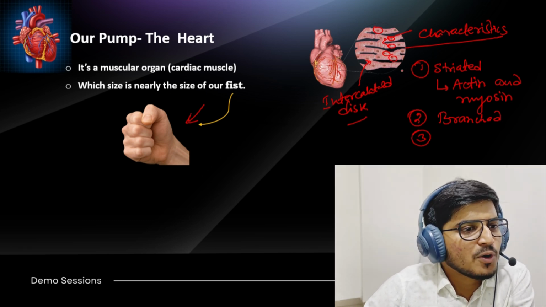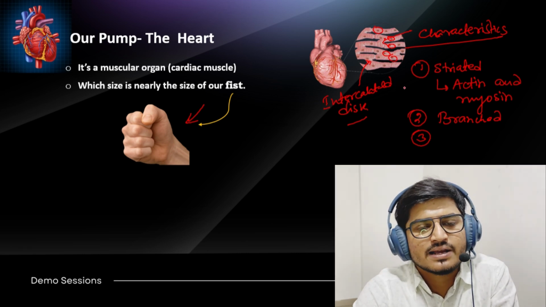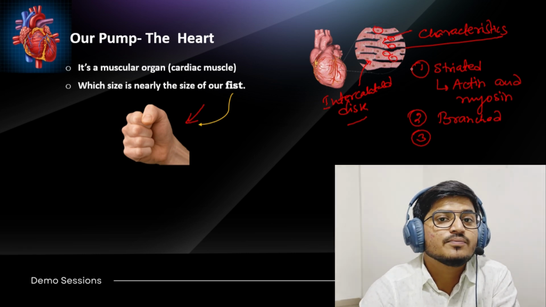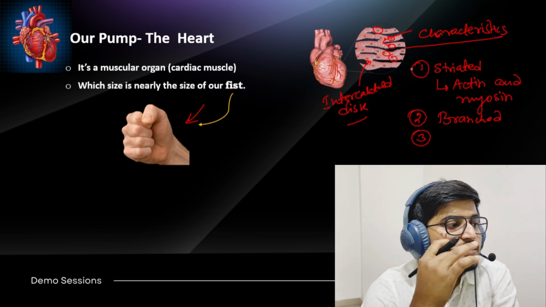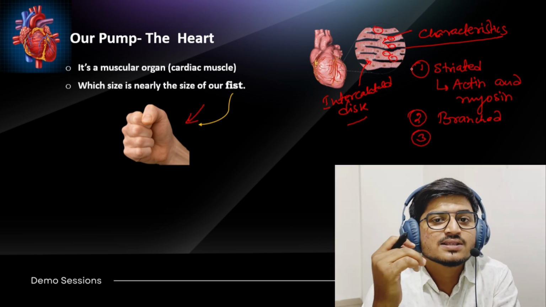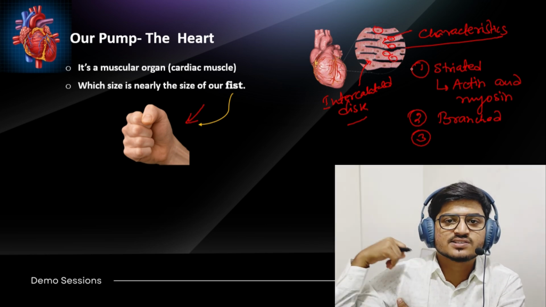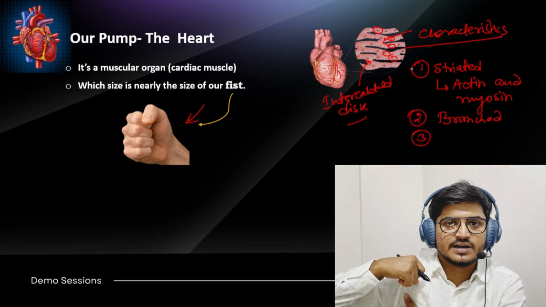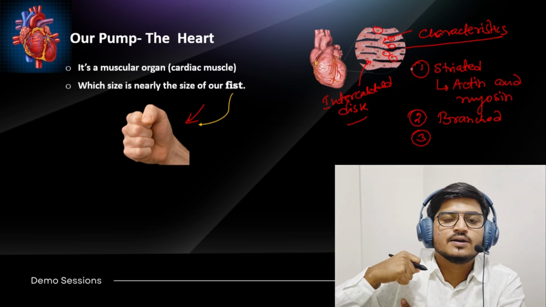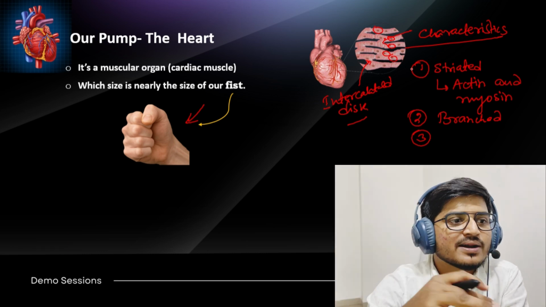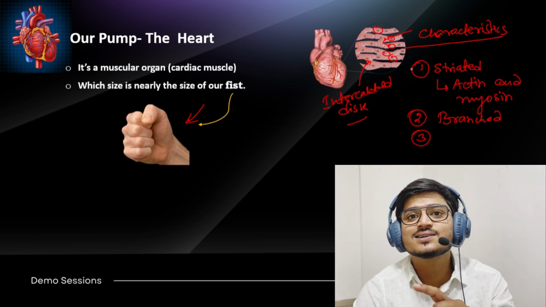Third most important point, if we contrast cardiac muscles with skeletal muscles: we can voluntarily control skeletal muscles. Relax, contract, relax, contract. So we can voluntarily control our skeletal muscle, but we can't control cardiac muscles.